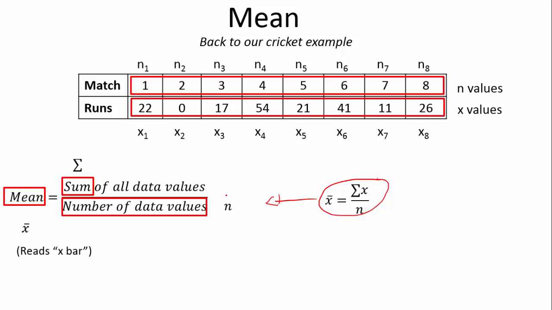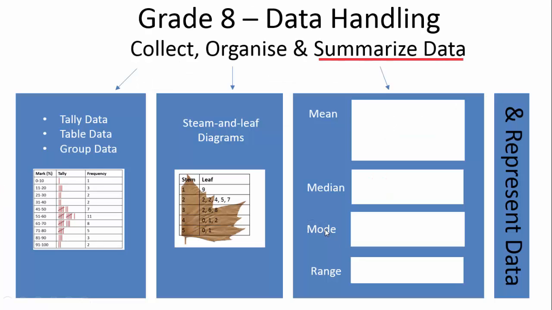This is exactly the same as that. So in our formula here, we put in mean, and it's the sum of all data values divided by the number of data values, and that means the exact same as X bar is equal to sigma X divided by N. So the mean is equal to the sum of all X divided by N.